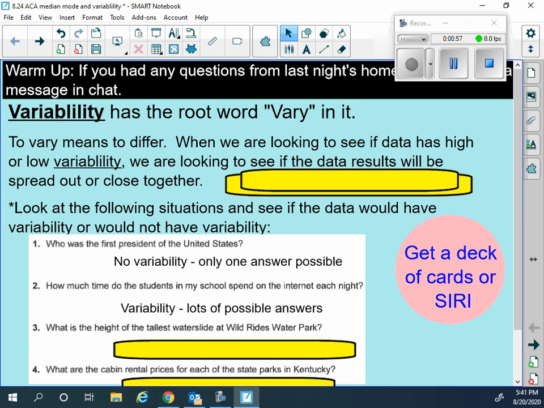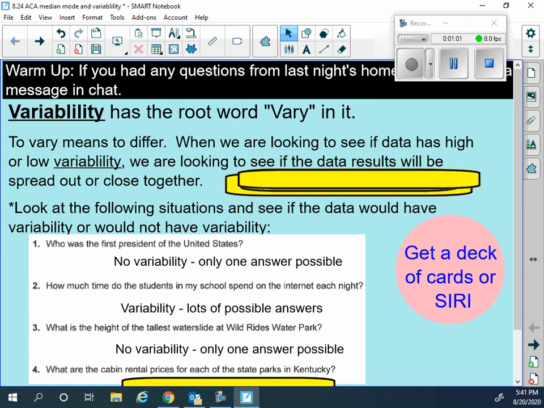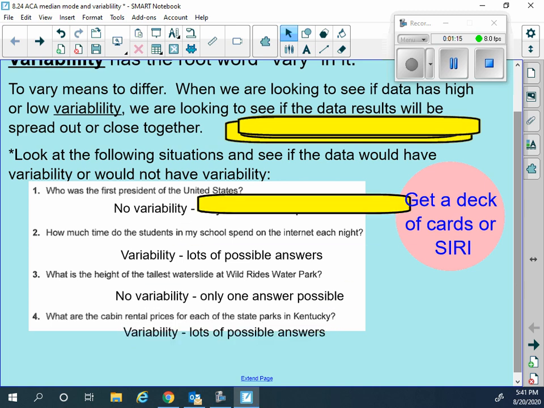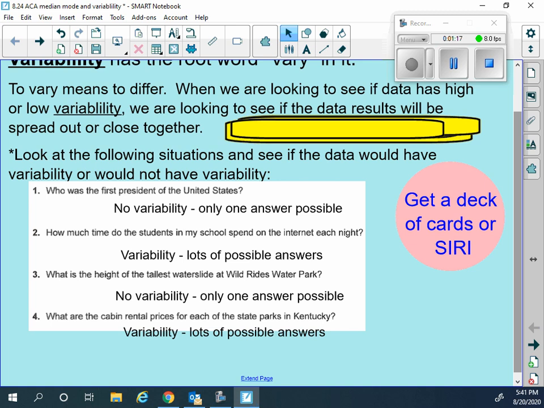Okay. The height of the tallest water slide would not have variability because there is only one answer if you're talking about the tallest water slide, okay? And then number four, the cabin rental prices for each of the state parks in Kentucky, that would have variability because there's lots of possible answers for that, okay?